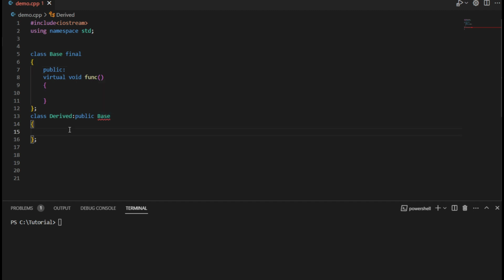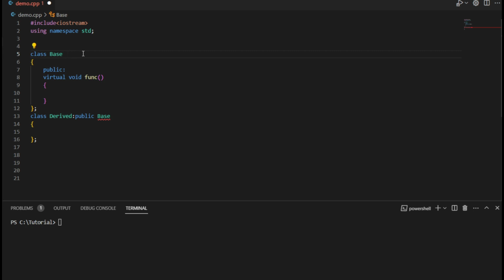So this is the significance of the final keyword: if you have a base class which you do not want others to be able to inherit, you can mark such a class as final, and a class that is marked as final cannot be inherited by any other class. So this is one of the use cases wherein we can use the final keyword in C++.